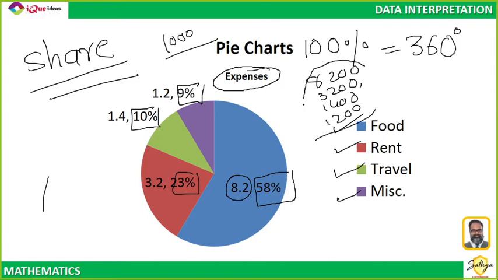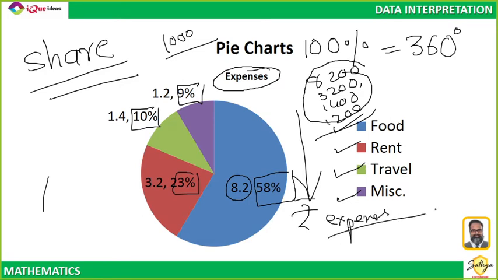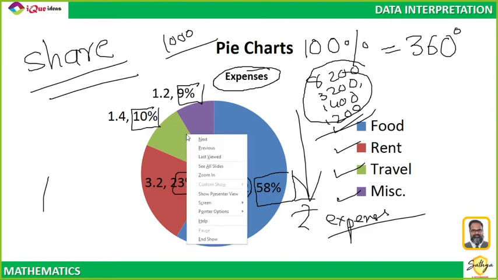If you add all these numbers, it will give you the total amount in rupees that this person has as expenses. So did you understand what a pie chart represents? A pie chart represents how much from the total is spent on individual portions.